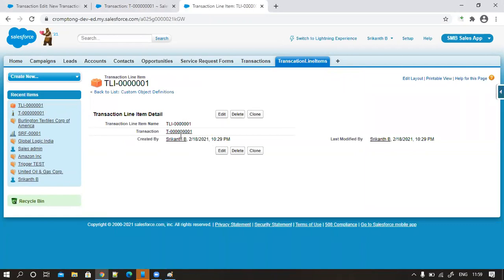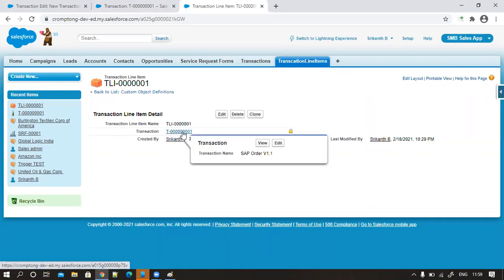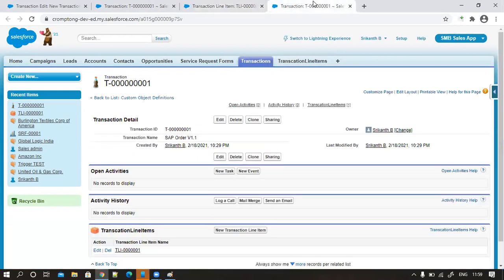See, a child record has been created. When you hover on this related item, it will show a compact layout for you. Okay, here you can see this is a compact window. So even when you click on the control button, click on this one, you can navigate to the parent record called transaction.